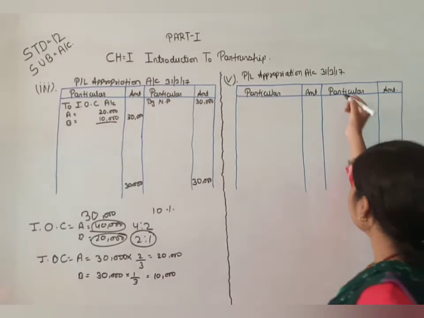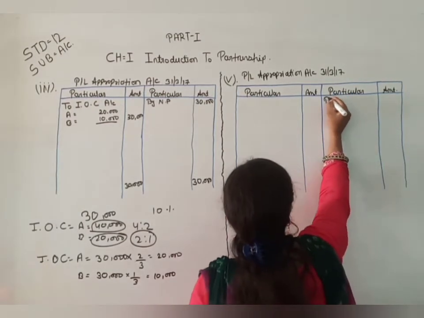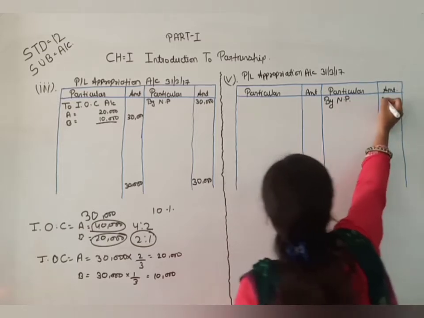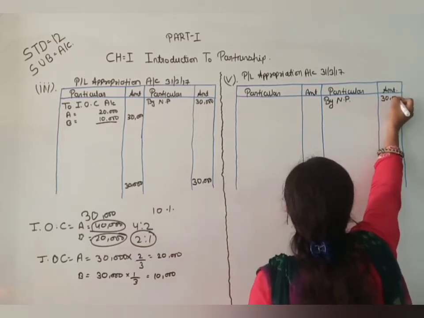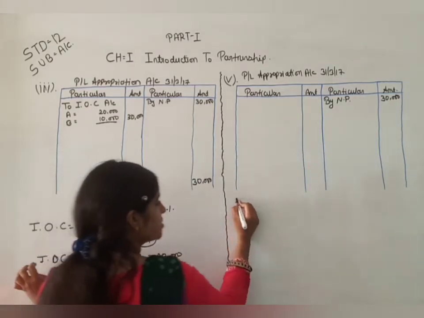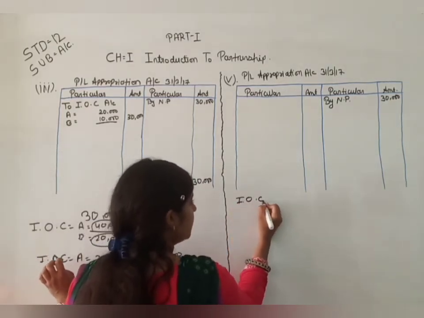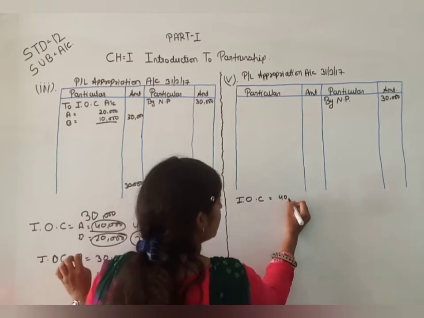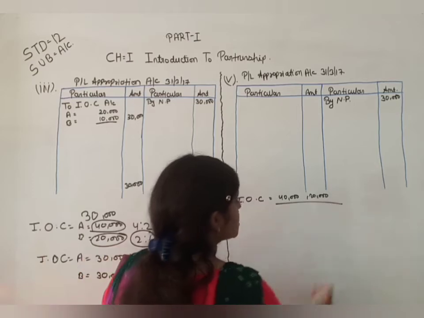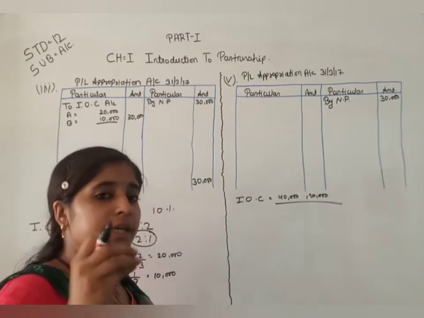So here we have a profit 30,000. Okay, and interest on capital 40,000 and 30,000 is remaining same in all the questions. Okay, so we are given as per the rule कि ये आपको देने ही है.